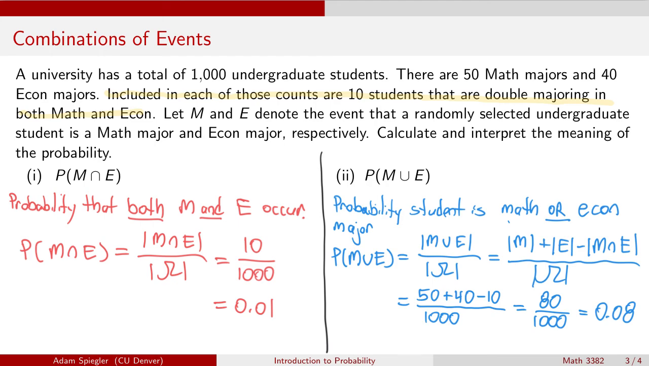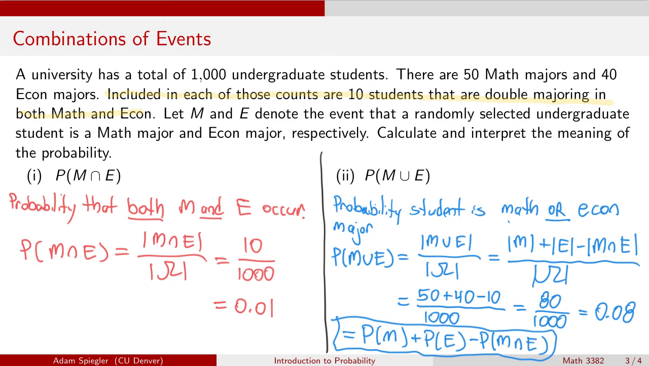It's worth pointing out that by properties of addition and fractions, we can break up this fraction and equivalently calculate this probability by saying, what's the probability that a student is a math major, the 50 out of 1,000, plus the probability that they're an econ major, that's the 40 out of 1,000, and then subtract the probability that the student is a math and econ double major. So this is a common way that we could calculate this probability as well.